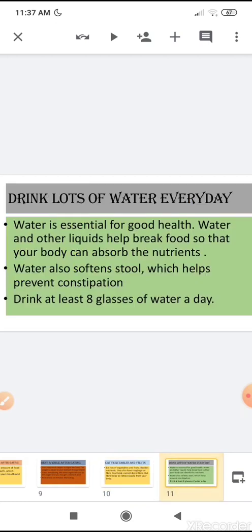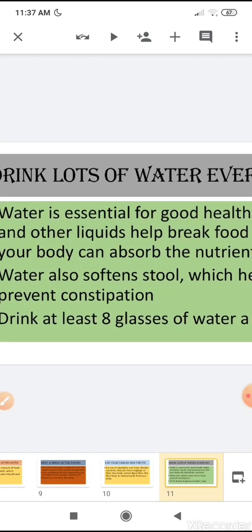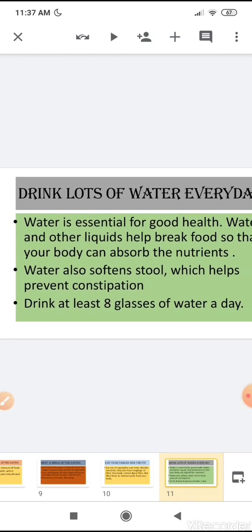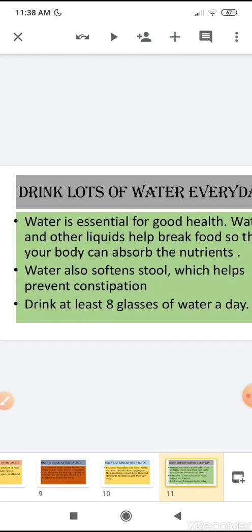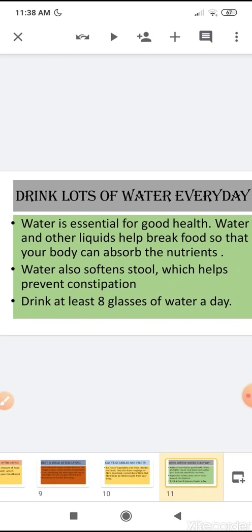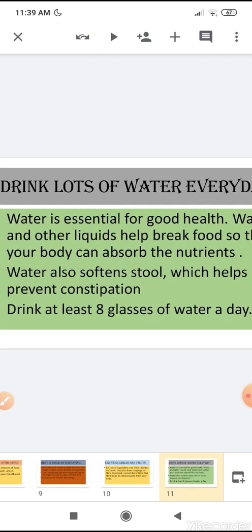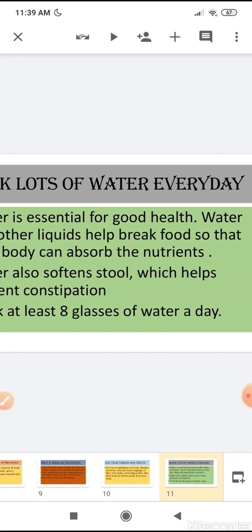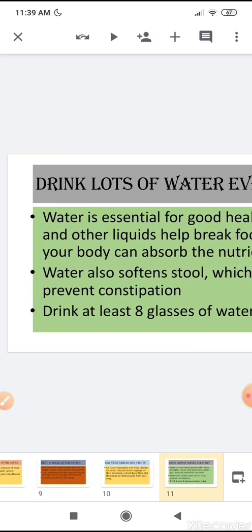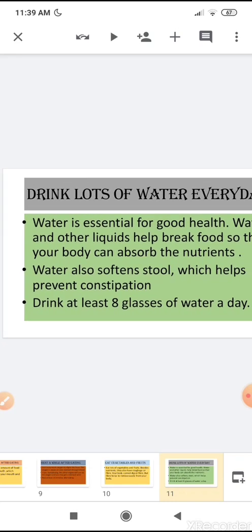Our next eating habit is drinking lots of water every day. So children, you should drink lots of water every day because water is essential for good health. Water and other liquids help to break down food so that your body can absorb the nutrients.